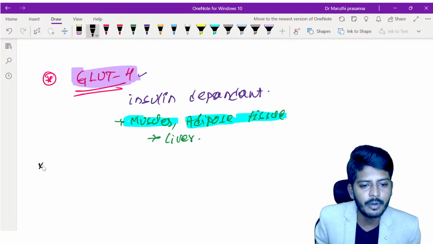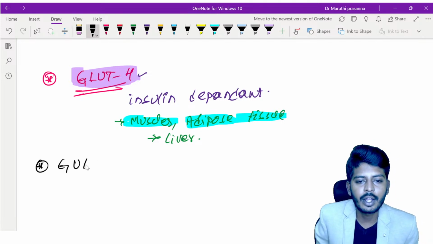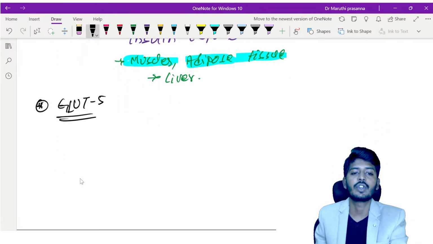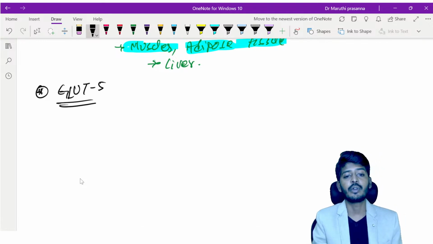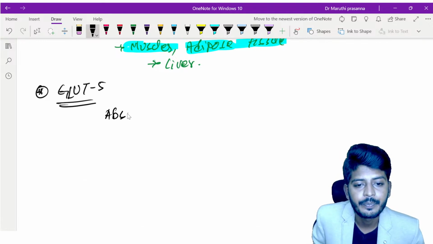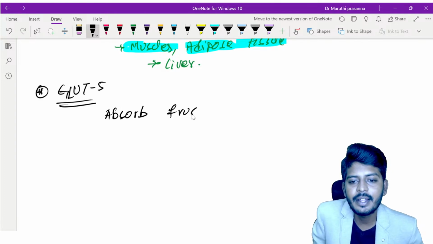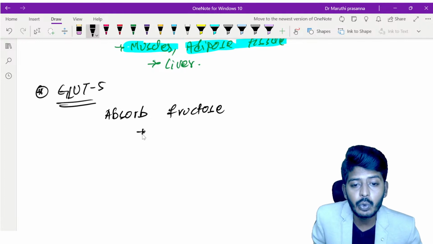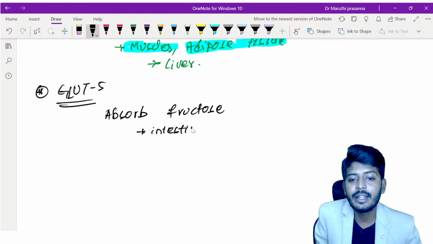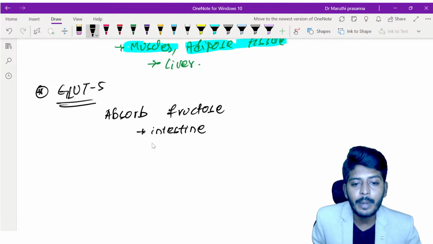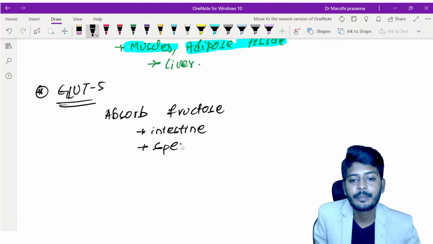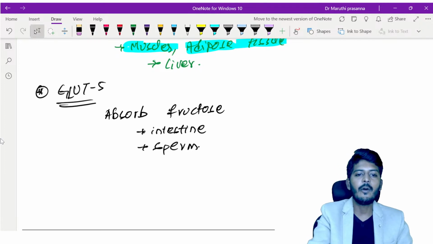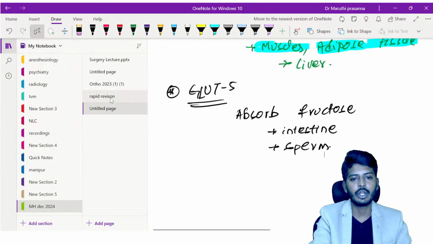Then we have our glucose transporter 5. Actually, it will not absorb the glucose, sir. Rather, it will absorb something else. It absorbs fructose. It is located in two locations. One is your intestine, of course the small intestine. And also, my dear students, it is located in the sperm cells. So sperm consists of which glucose transporter? Glucose transporter 5.